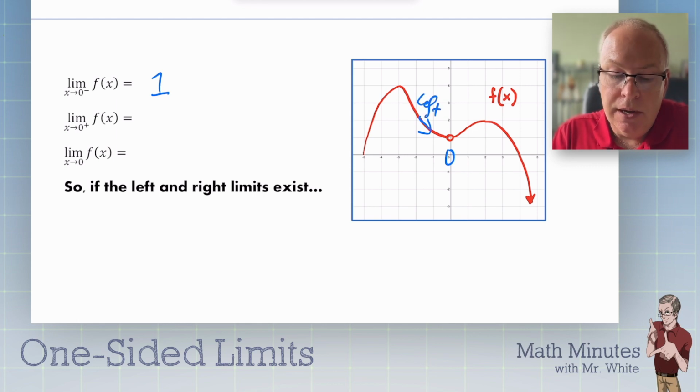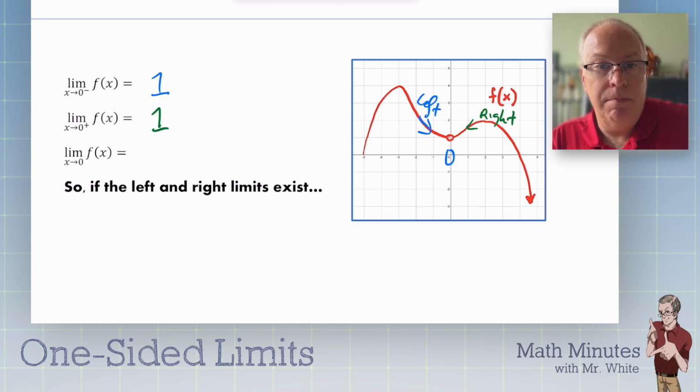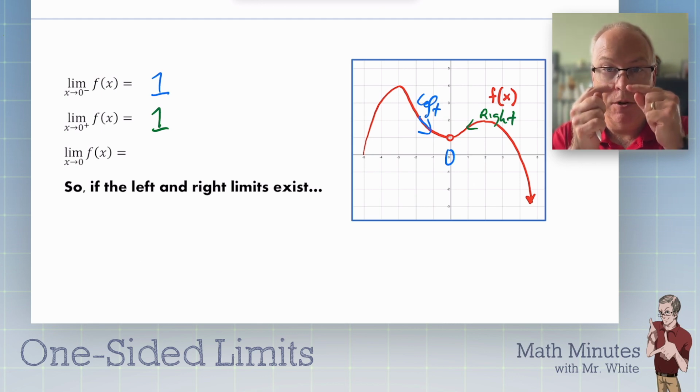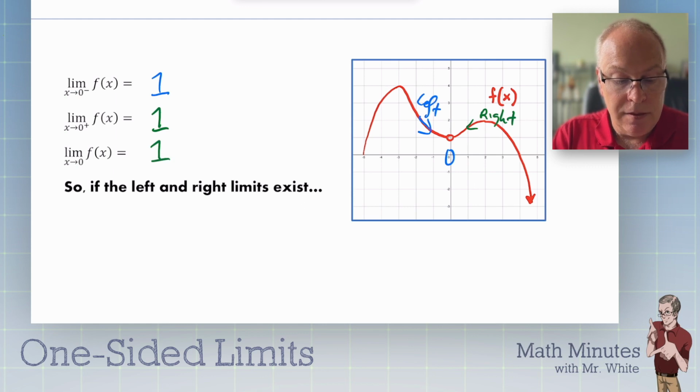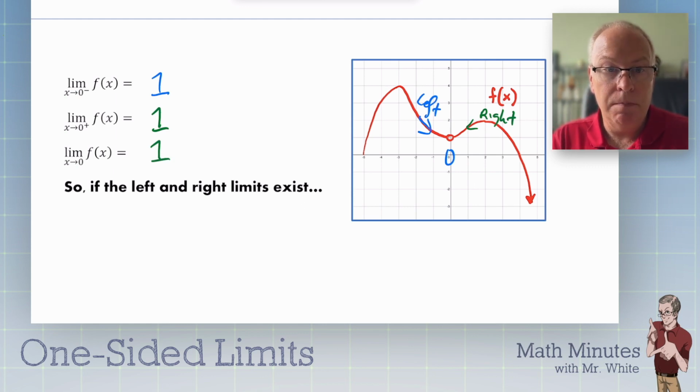Now, as we approach from the other direction, I'll change color so that stands out for you. This would be coming from the right as we approach 0. That's also approaching 1, so they're the same. What is the limit at 0? Well, since the left and right are equal, remember we talked about this last time, there's no jump there, the limit does exist, and the answer is 1. So the limit at 0 is 1.